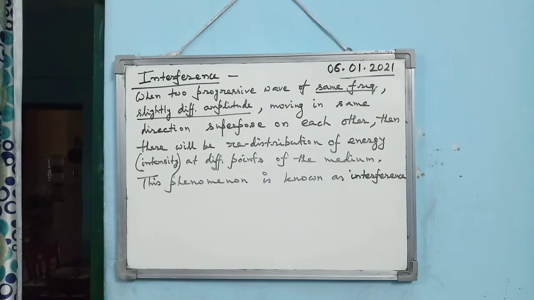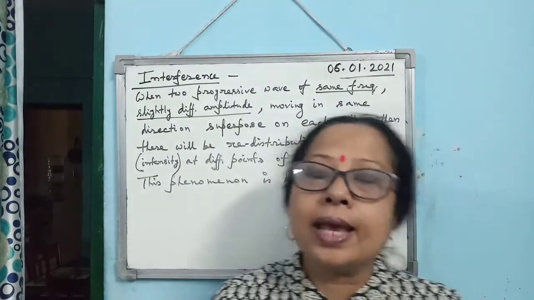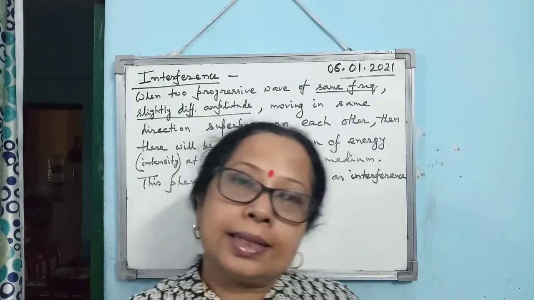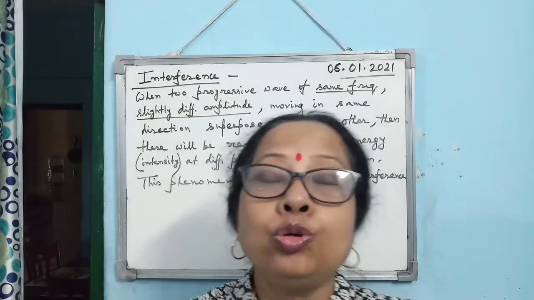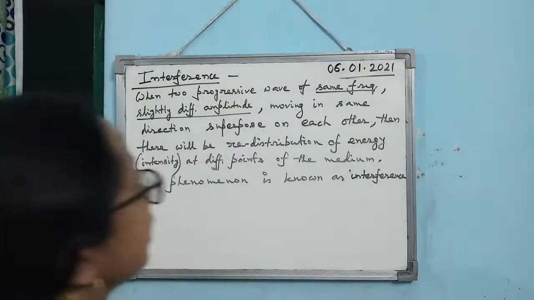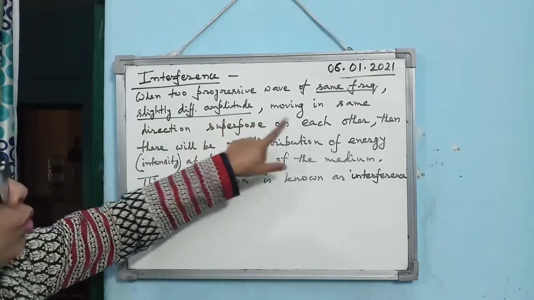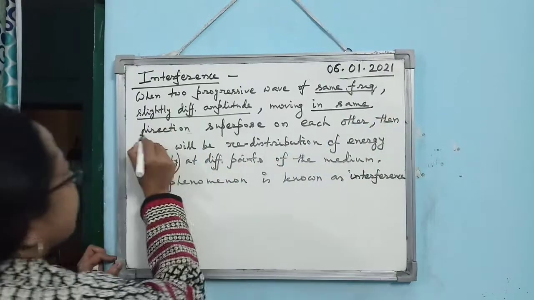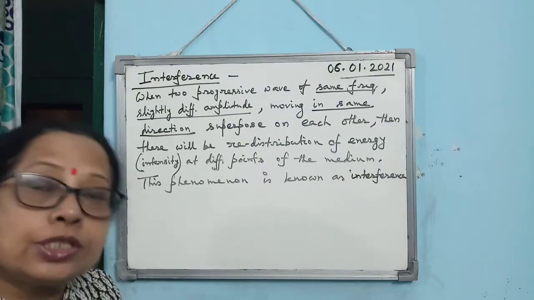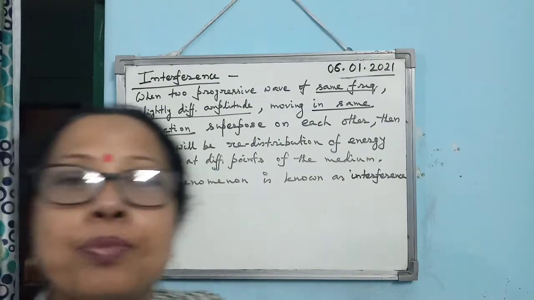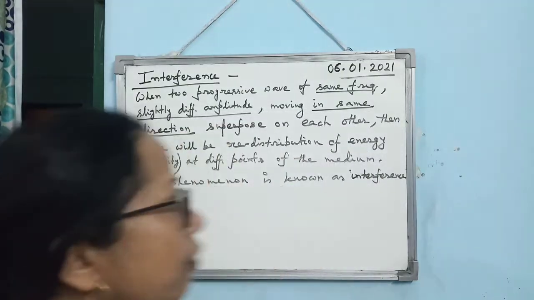Now, due to superposition of different kinds of waves, several phenomena may occur. One by one we will learn that. First is interference. Interference takes place when two progressive waves of the same frequency and slightly different amplitude, moving in the same direction, superpose on each other. Then there will be redistribution of energy among the different points of the medium, and this phenomenon is known as interference.